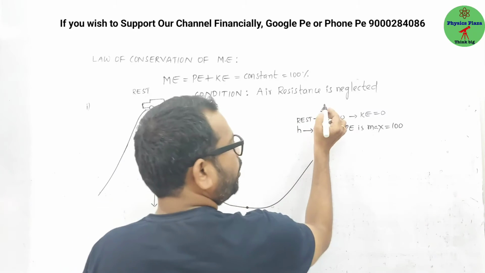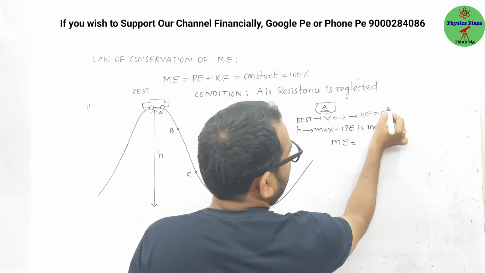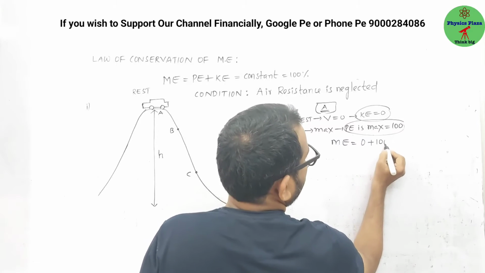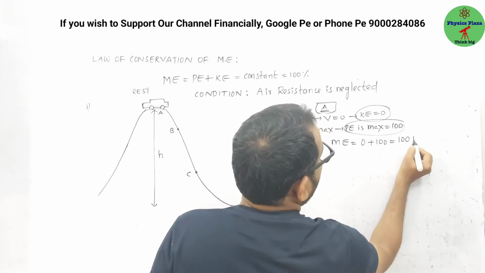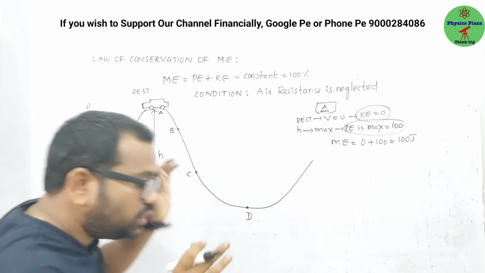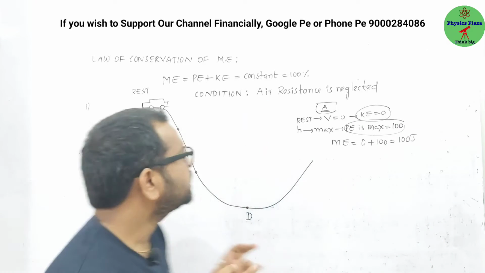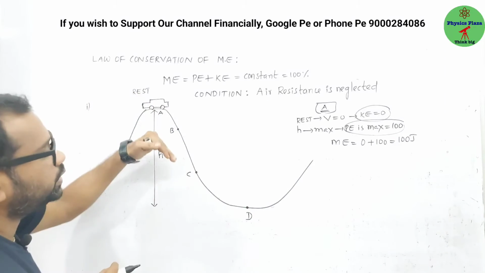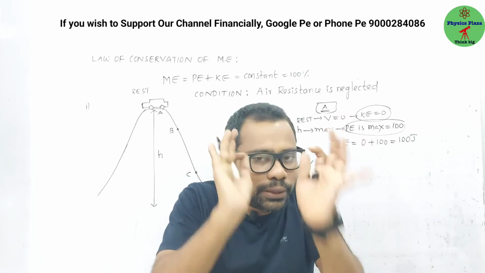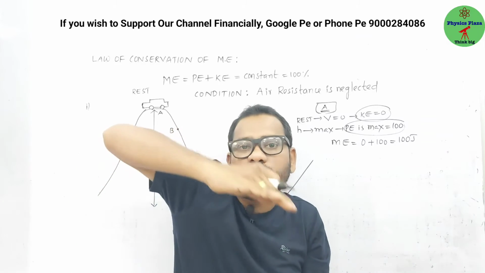Now at a point A, what is the mechanical energy? Mechanical energy means you should add kinetic and potential. So 0 plus 100, it will be 100. Means at a point A, the car has mechanical energy purely in the form of potential energy. Now let us say this car has started slowly. Of course, it will go very fast, but let us take a situation of very slow motion.